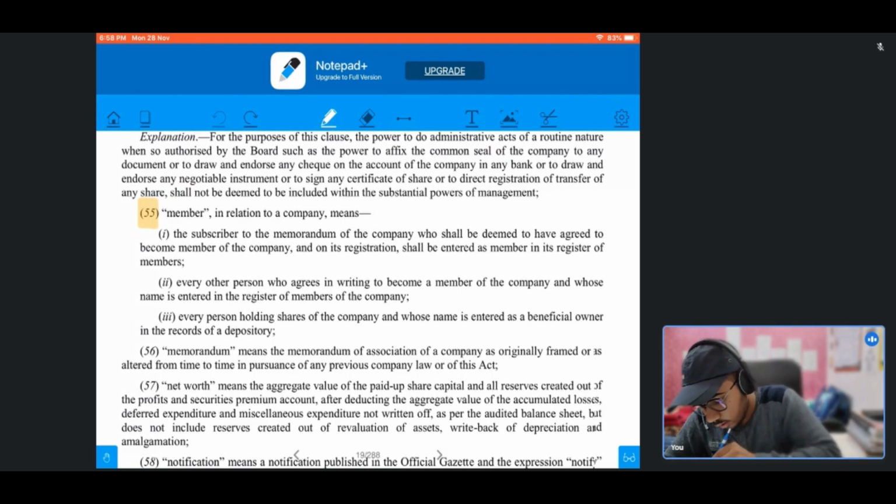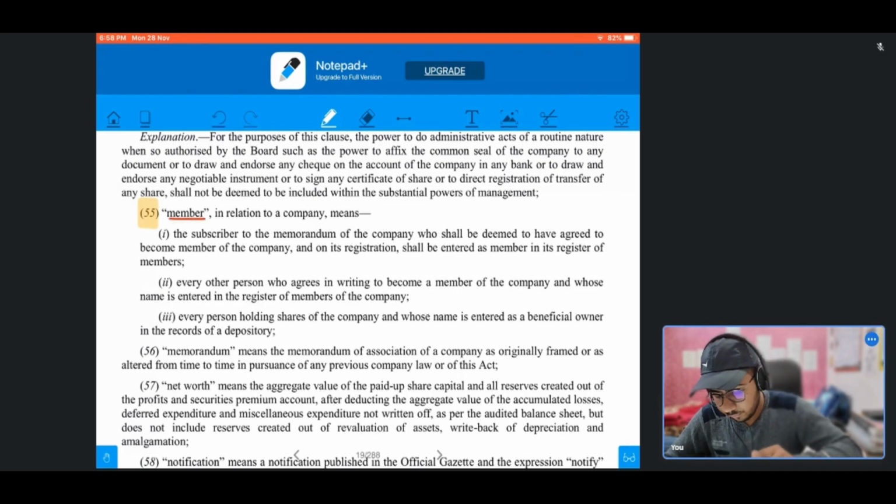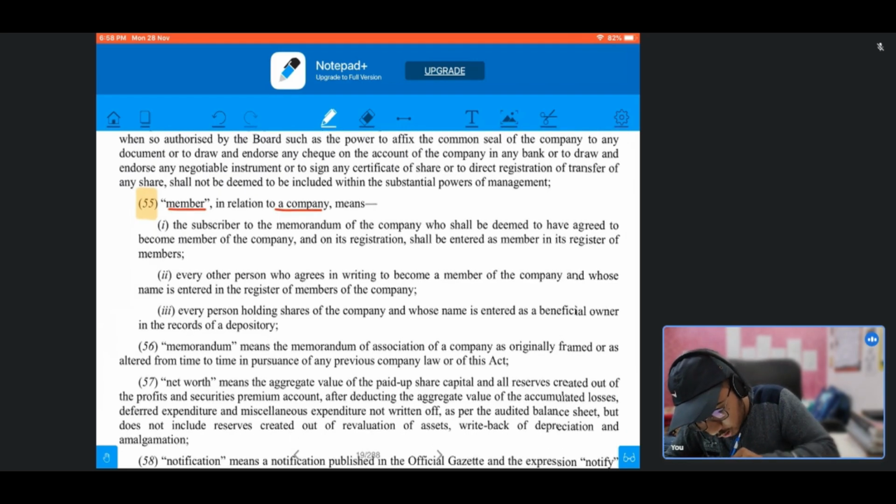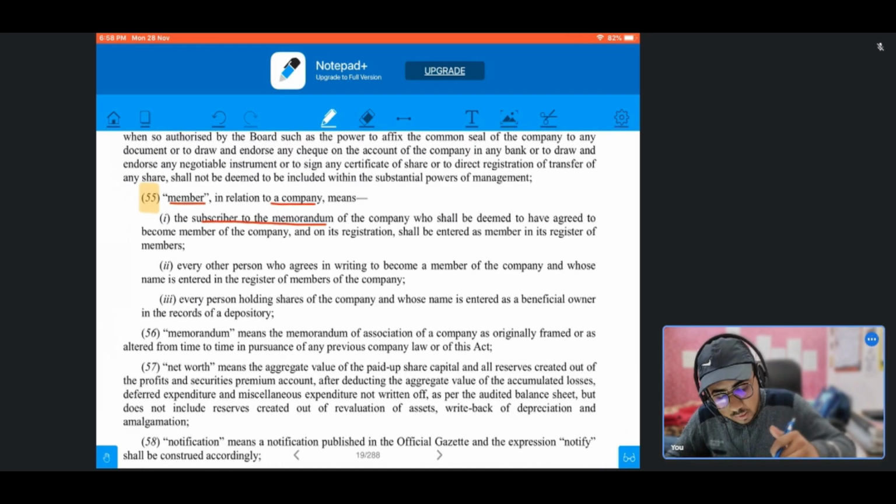So our first subsection is of members, subsection 55. In this subsection, we will learn who all can become members, or who all are called a member of a company. So, subsection 55 says that member in relation to a company means the subscriber to the memorandum of the company, who shall be deemed to have agreed to become member of the company on its registration and shall be entered as member in its register of members.